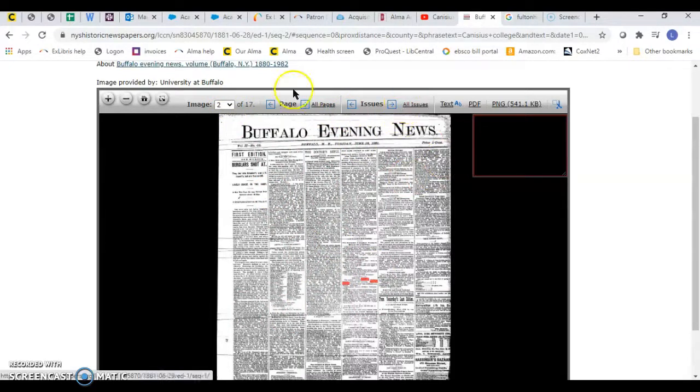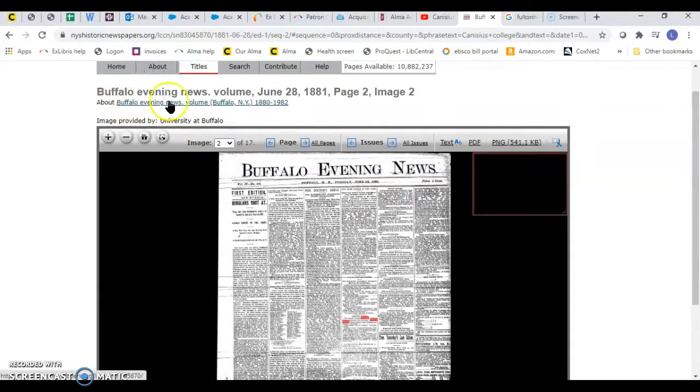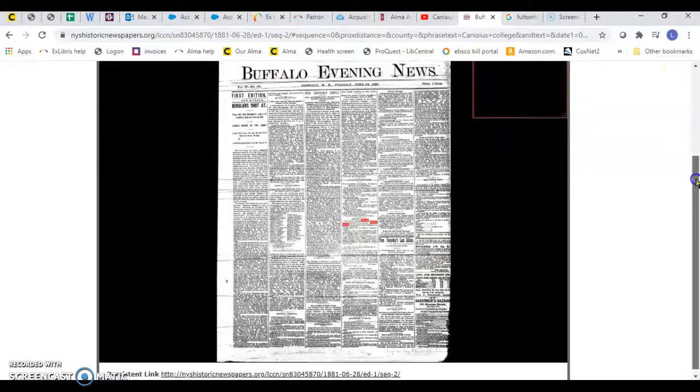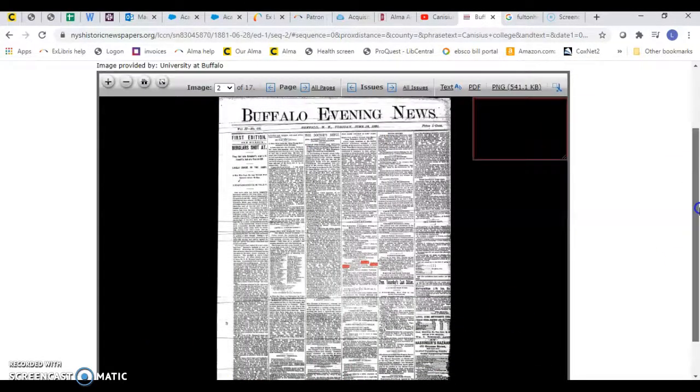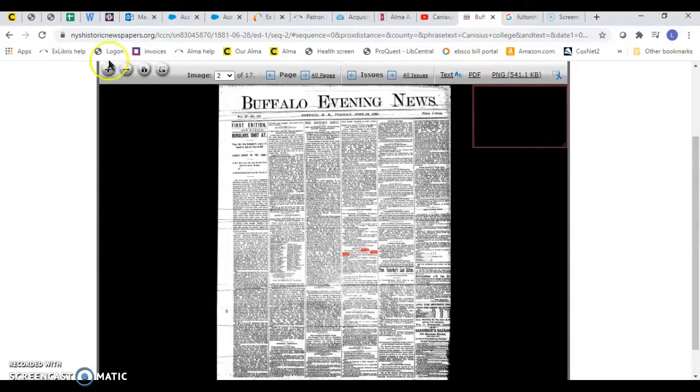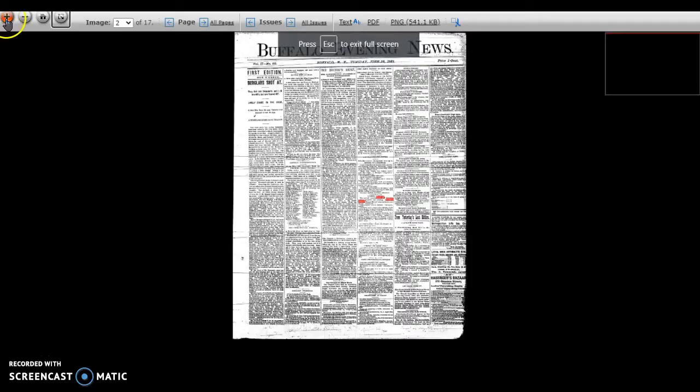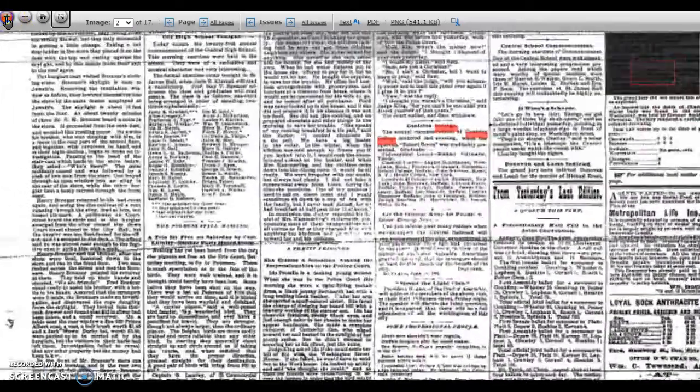You can also click on all issues because anything here is hyperlinked. So if you want to go to all the Buffalo Evening News, you can click on that. And here is the persistent link for the actual image. You can make it full screen if you wanted. So we're going to click on that. And we're going to zoom in. And here we go from 1881.